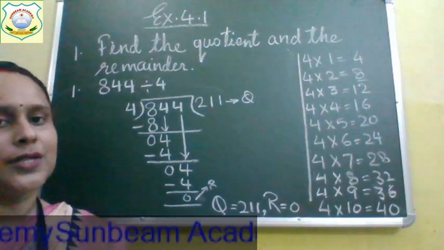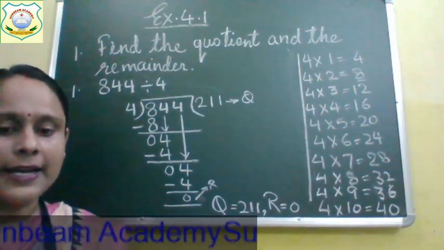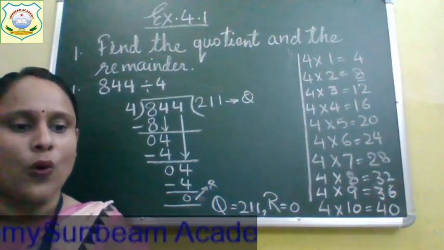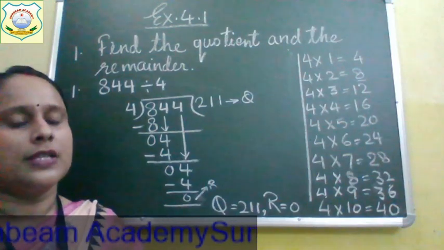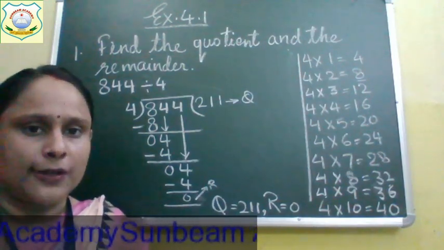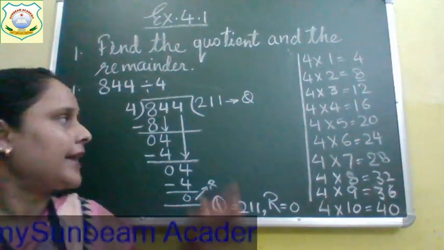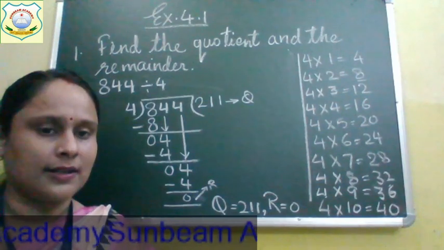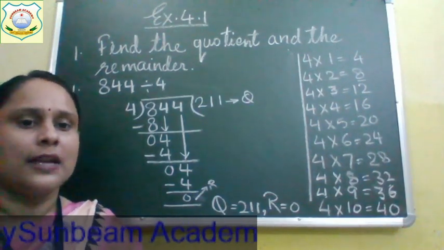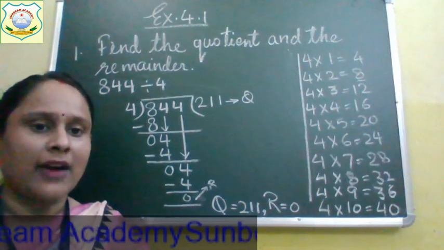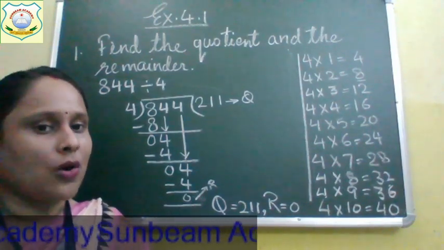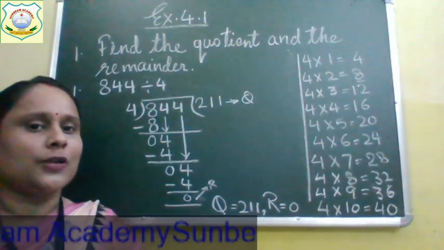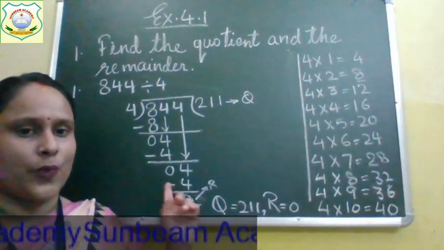Now children, note down this question in your notebook, everyone. Hurry up. First you will write today's date. Then you will write exercise 4.1. Then you will start writing question 1. Find the quotient and the remainder. And then start writing the question. Children, I hope you all have completed yesterday's work. I have sent you a PDF in which I have given you division facts and properties of division. So all of you have written up to the properties of division. After it only you will start doing exercise 4.1.